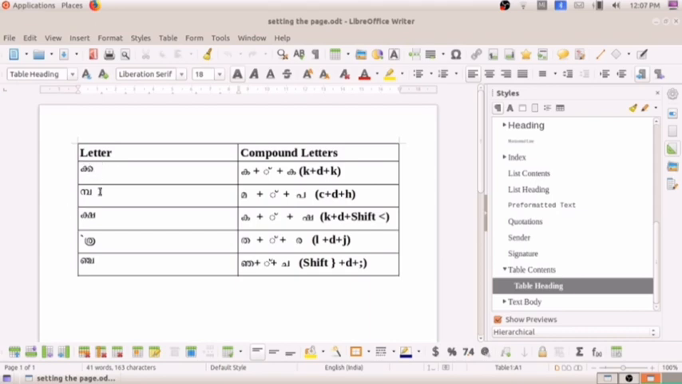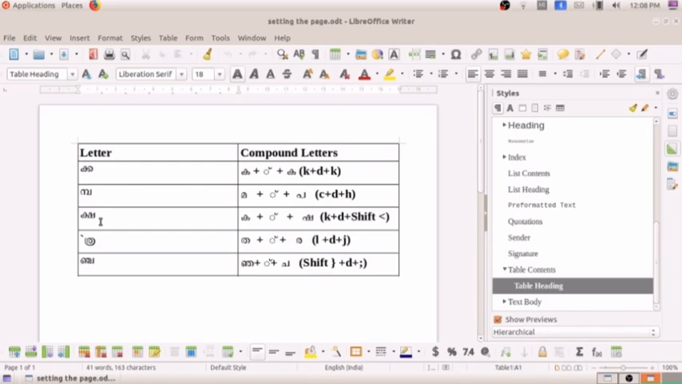In the same way, the next letter is Mba. To get that compound letter, which keys do we have to press? C plus D plus H. For Ma the English letter is C, for Chandrakala again D, and for the Malayalam letter Pa the English letter we have to type is H. So C plus D plus H gives Mba. Before writing that, we have to set the language to Malayalam.